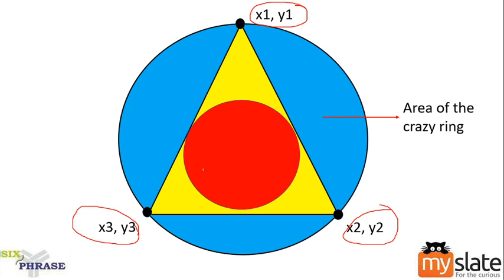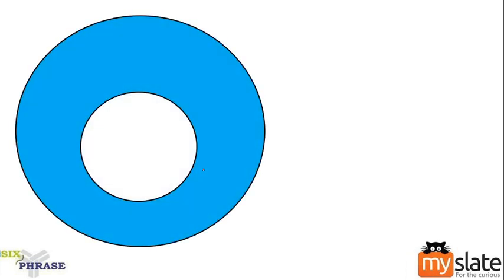Now, generally, assume you have the data as required. How will I calculate the area of the ring? Focus on the ring alone. So, just to show you how the ring is, I have removed the color here. This blue colored part is our ring. How will you calculate the area of this ring? Area of crazy ring. Basic maths, guys. I have two circles, inner circle and outer circle.